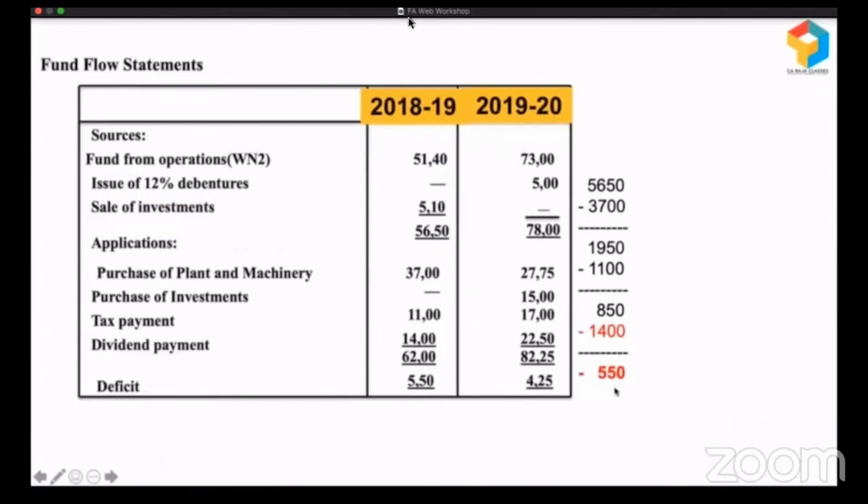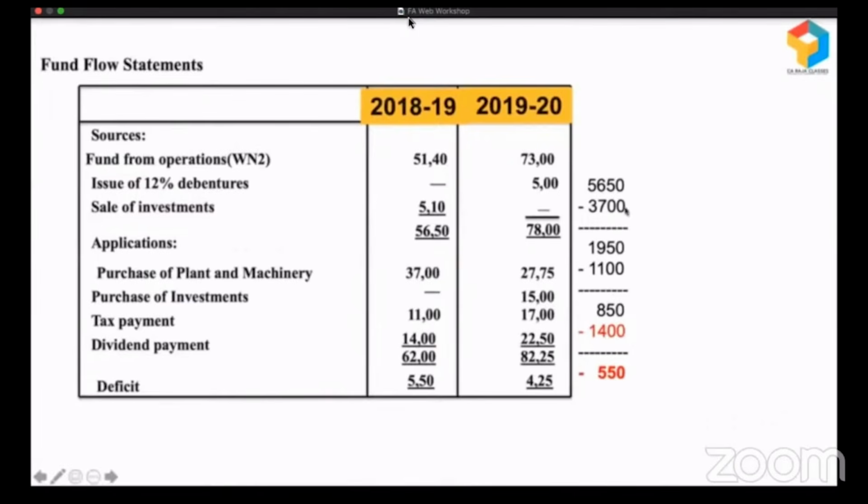So here there is a deficit, and this deficit was managed because they took some short-term funds. A simple example can be a cash credit or overdraft, because they wanted to pay 1,400 to their owners, but they have only 850. So that 850 plus money available in cash credit or overdraft to the extent of 550 put together, they have paid dividend of 1,400. So this shows their financial discipline. When they have only 850, why are they paying 1,400? That's not right, this is not a wise approach.